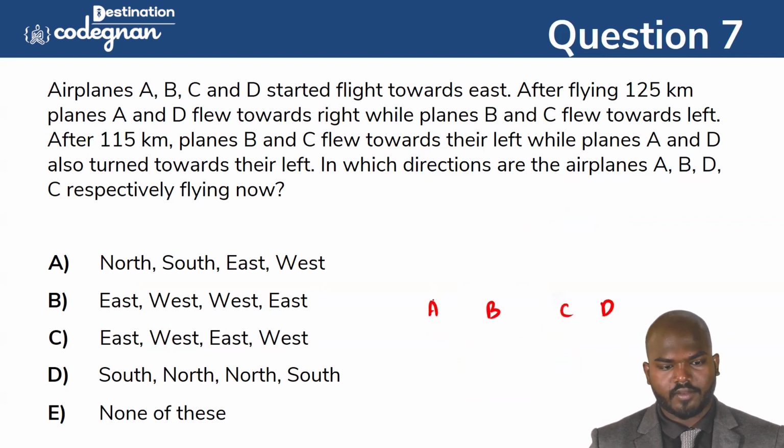ABCD flight. Okay, so after flying 125 kilometers, A and D turn towards the right. Okay, so this is the direction, right. And B and C flew towards the left. Okay, so while B and C turned left.